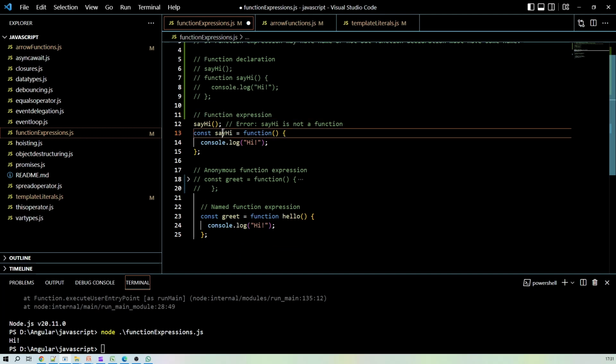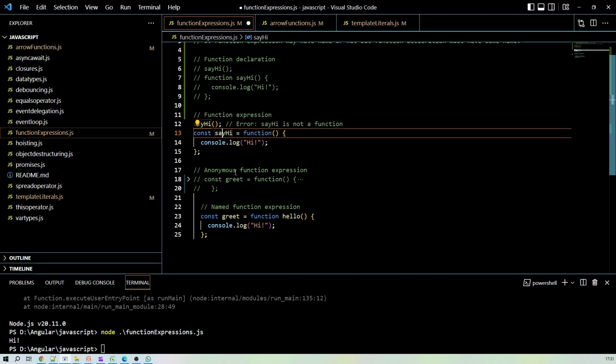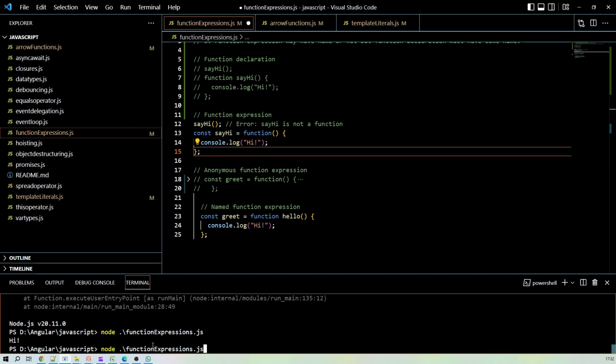Here you can check I'm declaring one function, okay, and I'm not giving any name here, right? Simply assigning this function to this sayHi variable, right? And if I call this sayHi variable before this function expression, it will give us an error. Okay, so let's run this JavaScript file.